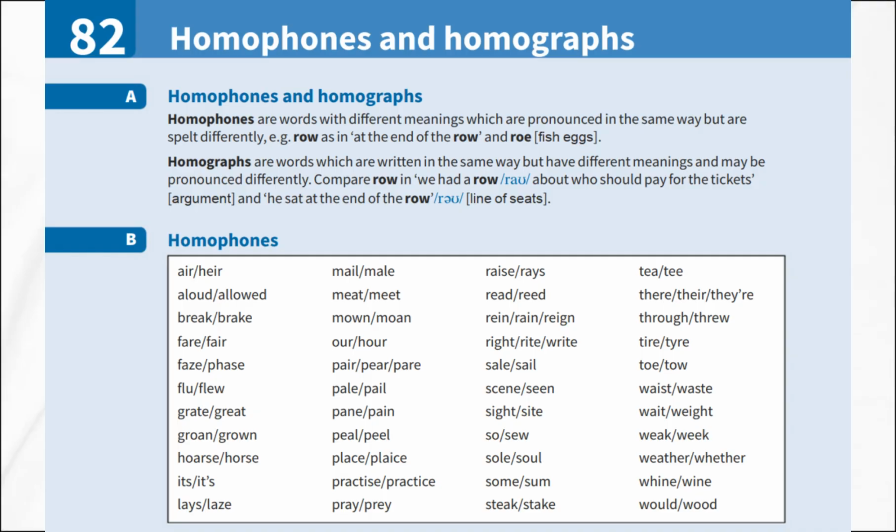Toe is a body part, and toe means to pull. Waist is the middle of the body, and waist means to use poorly. Weight means to stay, and weight means how heavy something is. Weak is not strong, and weak is 7 days. Weather is the climate, and weather is used to express doubt. Wine is a complaint, and wine is a drink. Wood is a modal verb, and wood is a tree material.